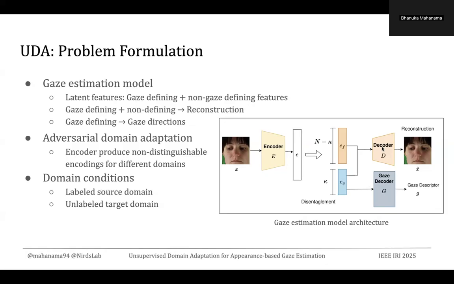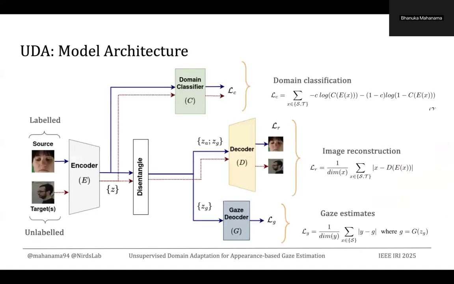In addition to that, we also incorporate adversarial domain adaptation. What we are trying to do is enforce this encoder to produce a representation which makes it harder to distinguish between different domains. To do that, we have two domain conditions. We have the labeled source domain, and we also have the unlabeled target domain.